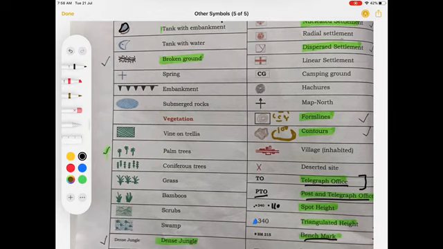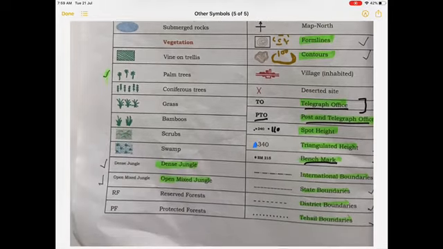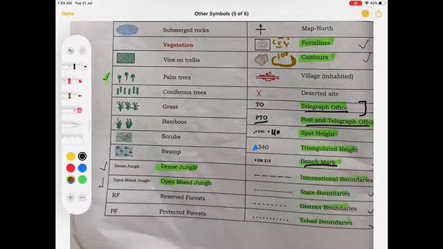Next symbol is a benchmark. What is a benchmark? It is a survey mark cut on a rock, stone, wall or a building showing the height of that mark above the mean sea level. That can be a stone, a building or a rock piece, etc.